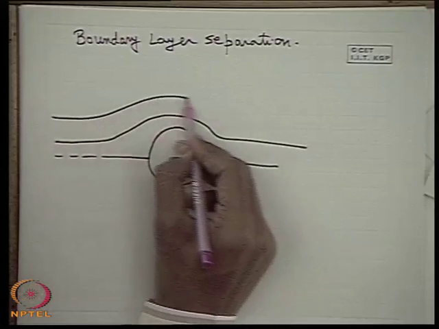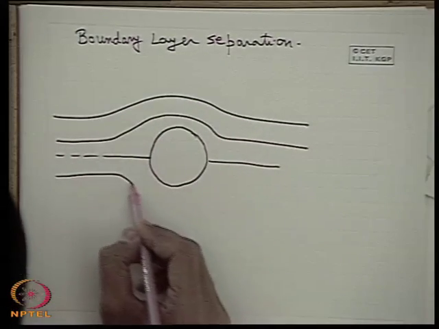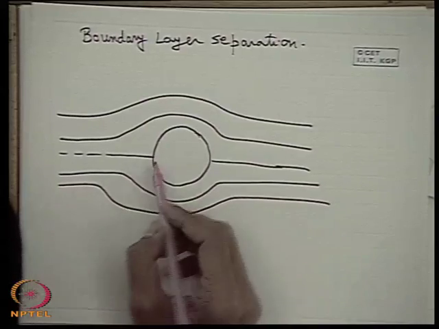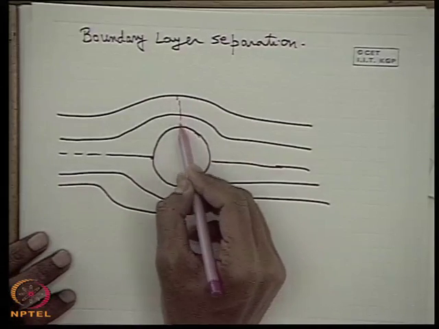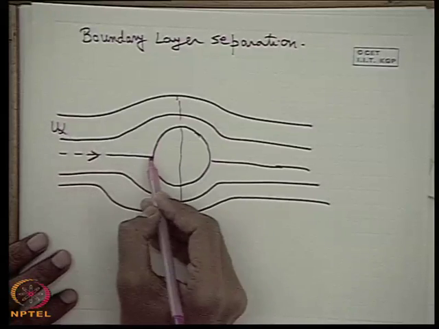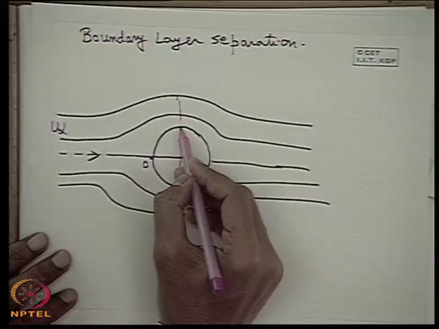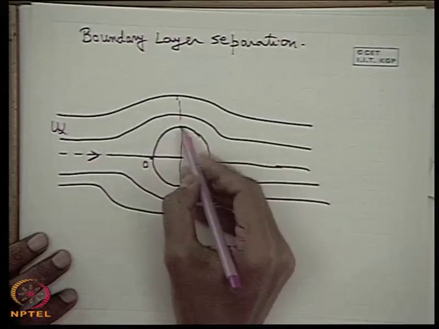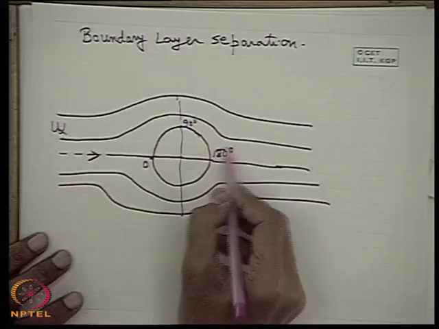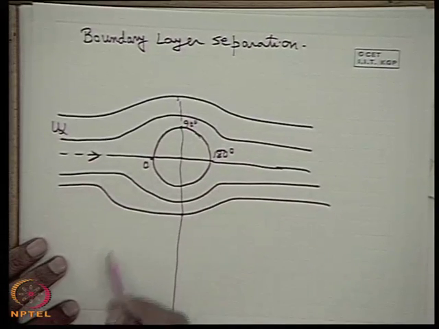One thing we have noticed earlier is that the pressure distribution is like this. If we consider the flow direction like this with u infinity, this is 0, this is theta, and if we measure in this direction, this is 90 degrees and this is 180 degrees.